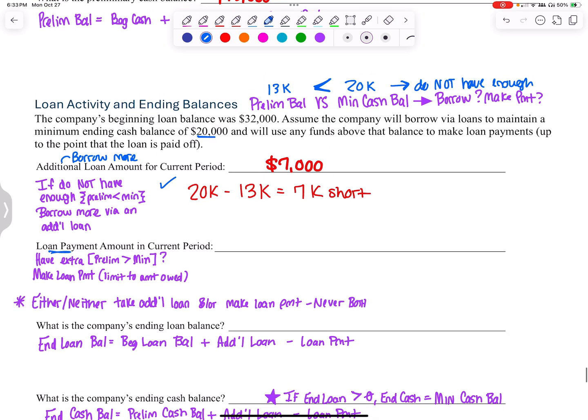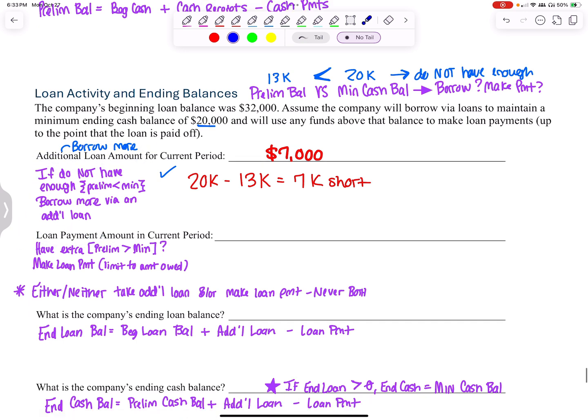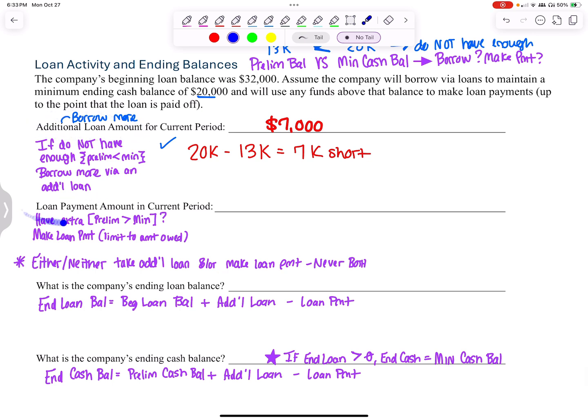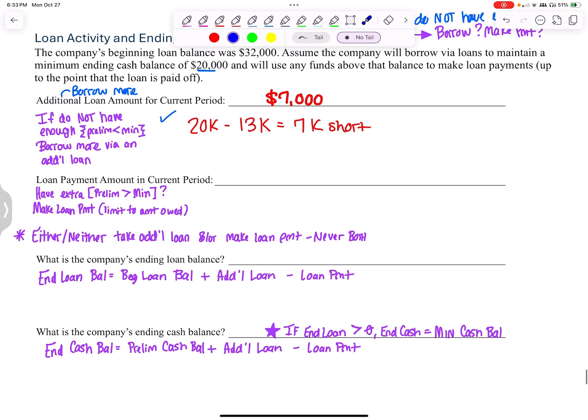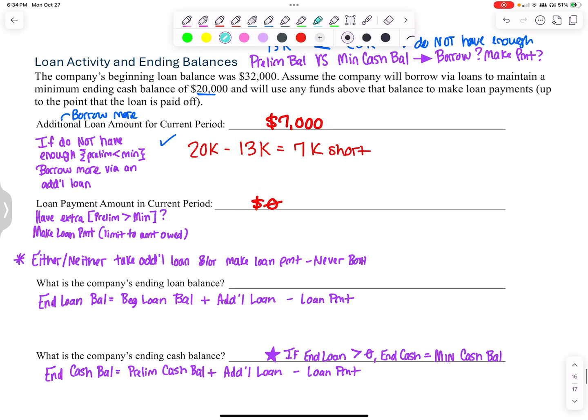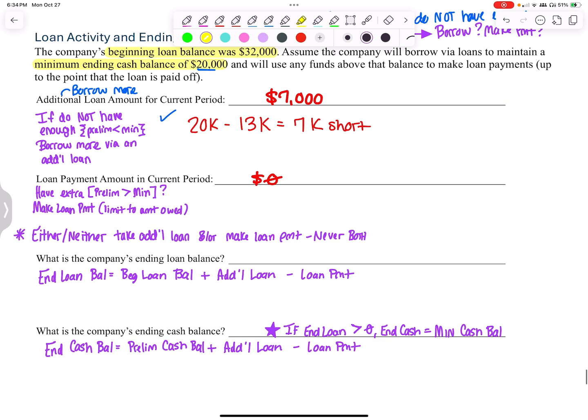I can't make a loan payment. You will either borrow more via an additional loan or make a loan payment, or neither. You will never find yourself both taking out an additional loan and making a loan payment. If I don't have enough to even reach the minimum without borrowing more, I don't have any extra to make a payment. Even though I do owe money, I have a loan balance of 32,000, I don't have any extra money to pay on that.